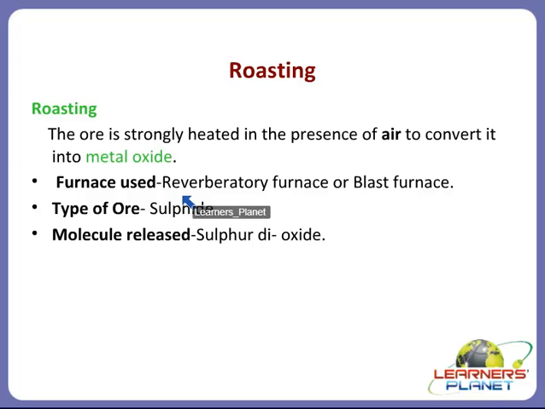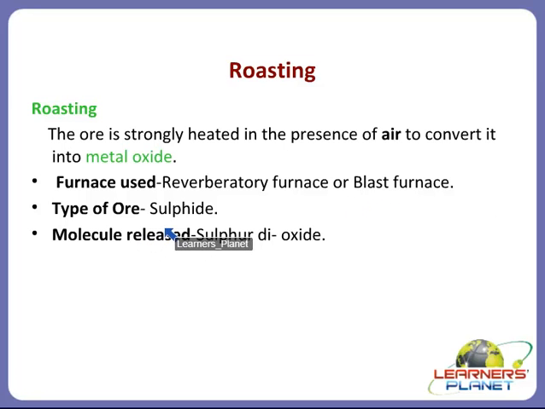Now, what type of furnace is used? It is a reverberatory furnace or a blast furnace. There is one specific quality of these furnaces, students: on the inner side they are lined with magnesium or some fire bricks. Brick lining is there, and these can withstand very high temperatures.